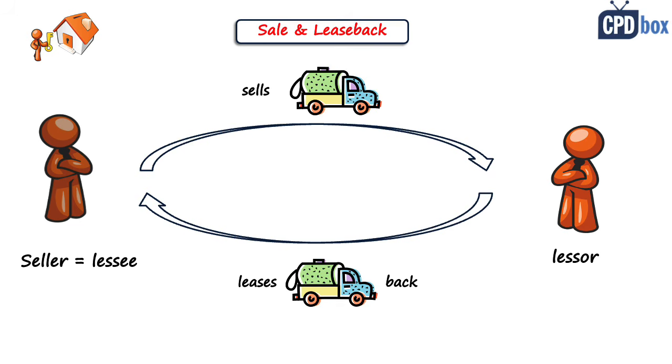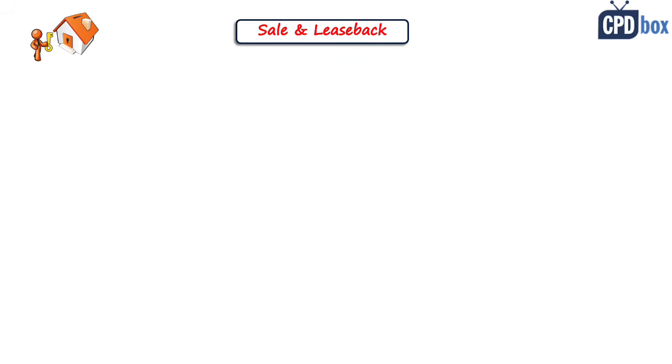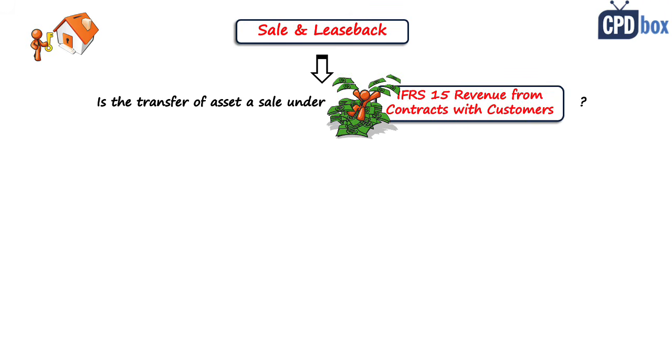And in this case, the seller becomes a lessee and he takes the asset back under the lease. The other party is a lessor. The accounting treatment of sale and leaseback strongly depends on whether the transfer of the asset is a sale under IFRS 15 or not.